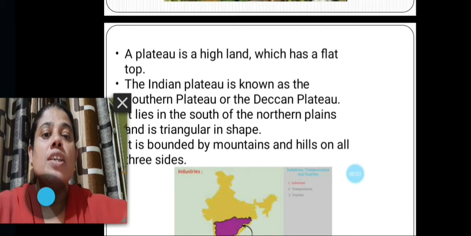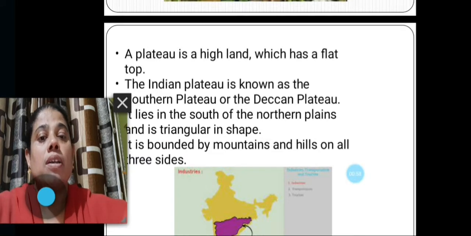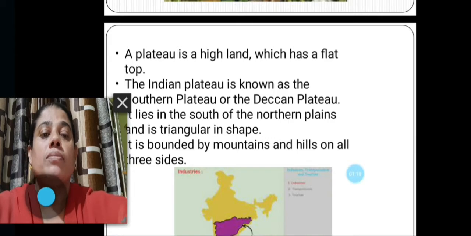The plateau region lies in the south of the northern plains and it is triangular in shape. It is bounded by mountains and hills on all three sides.